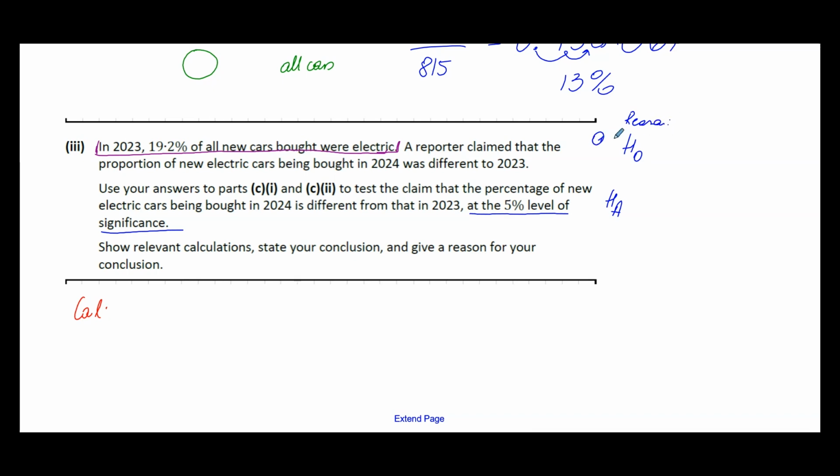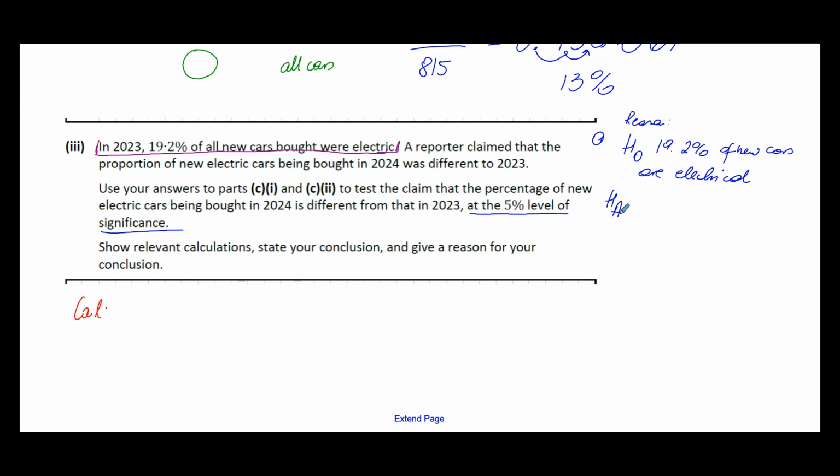Normally, this is actually our starting point, because we should always state what the null hypothesis is and what the alternative is. The null hypothesis will say nothing changed. In this case, that means 19.2% of new cars are electrical. So that's what we are saying: nothing changed, that proportion didn't change.